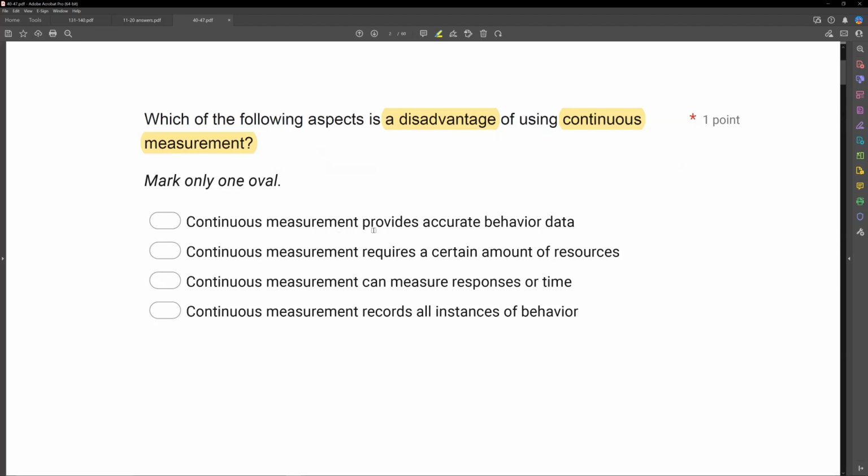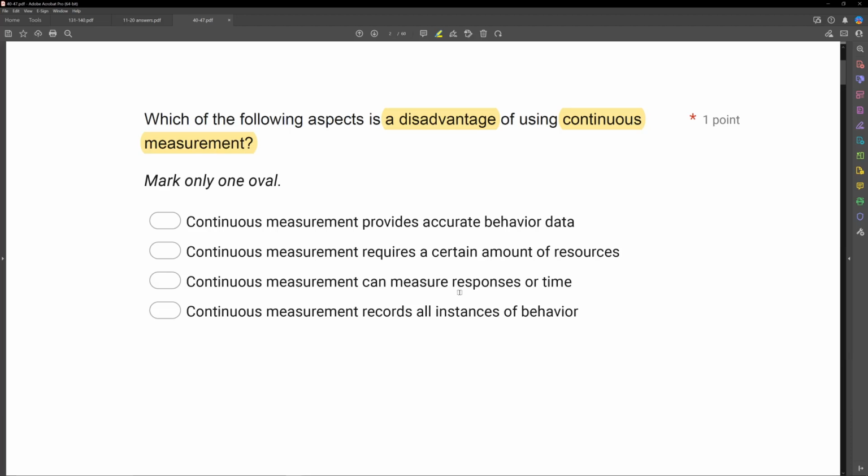A, continuous measurement provides accurate behavior data. Well, that's clearly not a disadvantage, so A is out. B, continuous measurement requires a certain amount of resources. This is true. Continuous measurement can be difficult because you have to record all instances of behavior. If you have a 5-hour class or a 5-hour session and you're using continuous measurement, you've got to record all 5 hours. This takes time, takes money sometimes. It just takes a lot of resources to do continuous measurement. It is certainly a disadvantage.